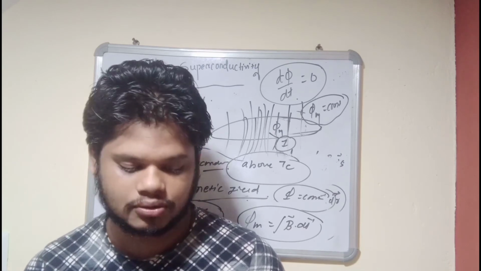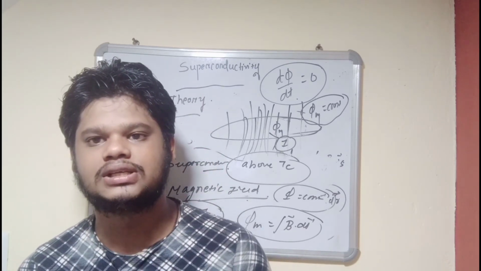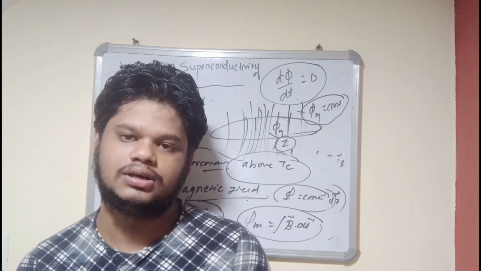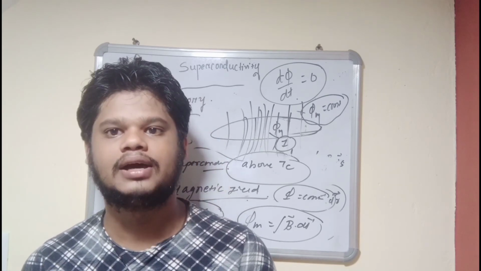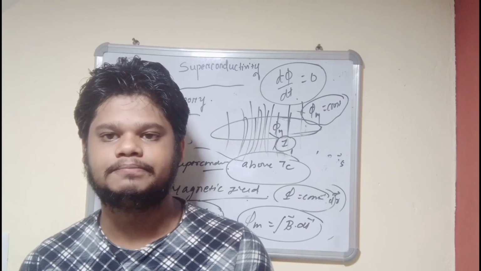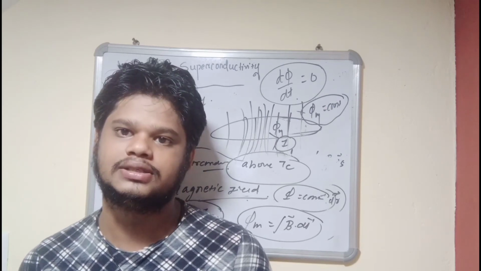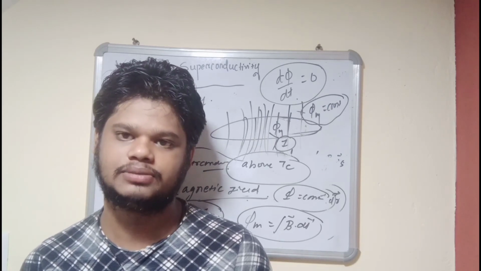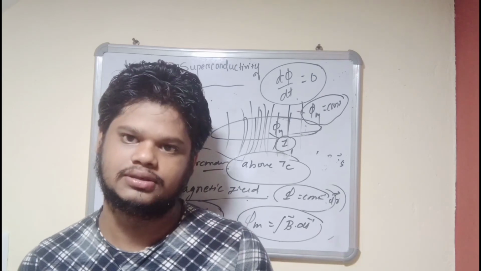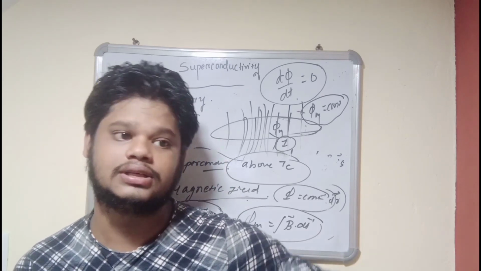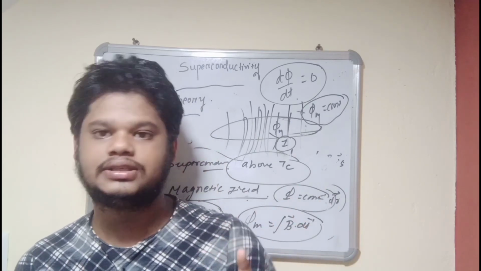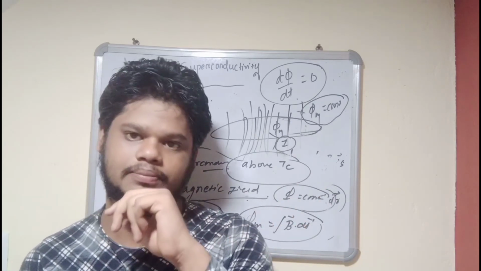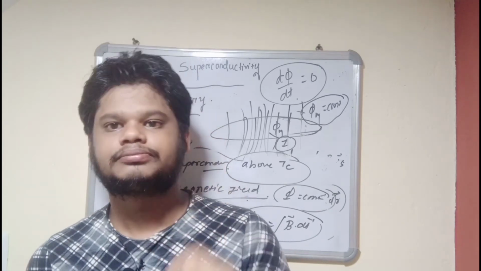So today we discussed how superconductors were observed, how they were discovered, and how we proved that the conductivity is infinite inside a superconductor at that temperature. Below Tc, the conductor becomes a superconductor. There is a phase transition at Tc that we will see in the upcoming lectures.